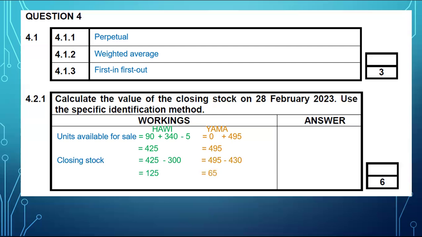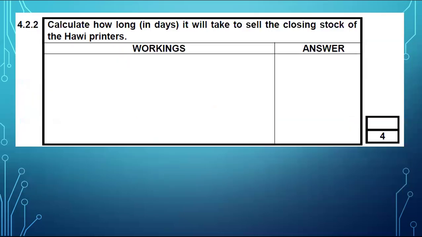But this 125, they cost 3,800. So to get the value of your closing stock, you'll take 125 multiplied by 3,800. And for Yama, they cost 5,410. So you're going to take the 65 and multiply it by 5,410. Add the two to get the total value of your closing stock, which will be 826,650.